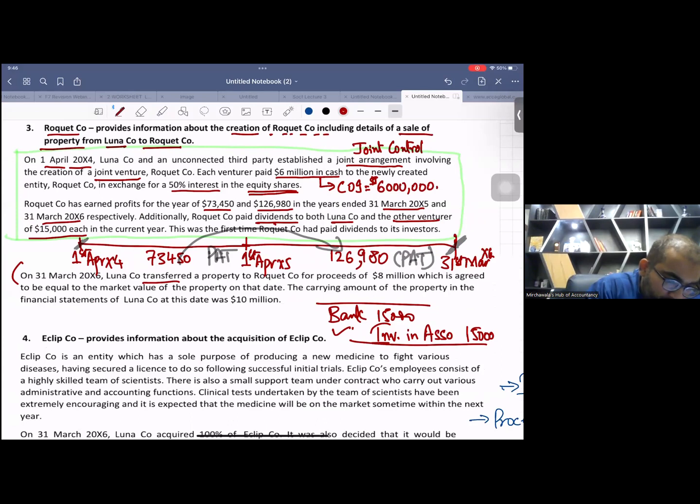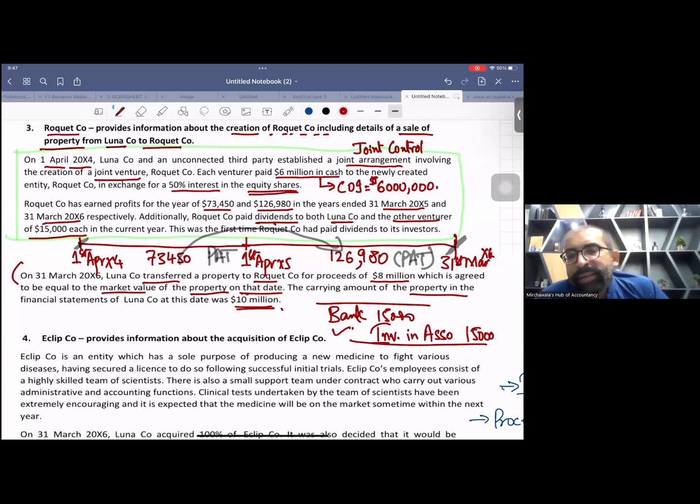Luna transferred a property to Rocket Company for proceeds of $8 million, which is agreed to be equal to the market value of the property on that date. See, we sold it for 8 million and 8 million is the genuine market value. The carrying amount of the property in the financial statements was 10 million. See, I just taught you the same thing with 6 million. So do you think this is a genuine loss? Yes, this is a genuine loss.